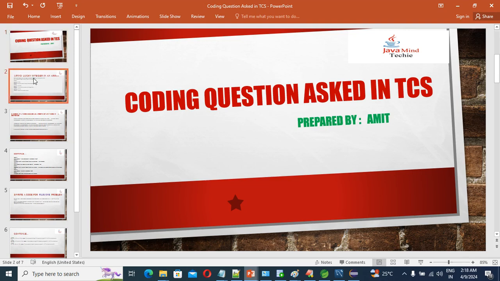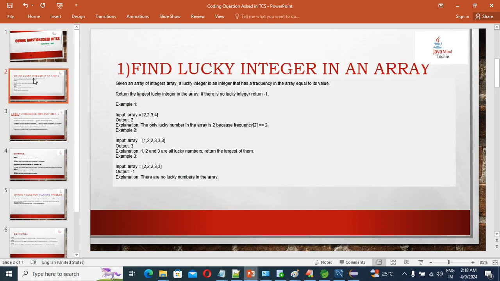So what I have discussed: first I discussed find lucky integer in a given array. Guys, such type of question you may also get on LeetCode. This is not a very simple question. This is a very interesting and very effective question. Many interviewers may ask such type of question. So if you people are going to solve LeetCode, HackerRank, HackerEarth, in the coding section you may get such type of question.